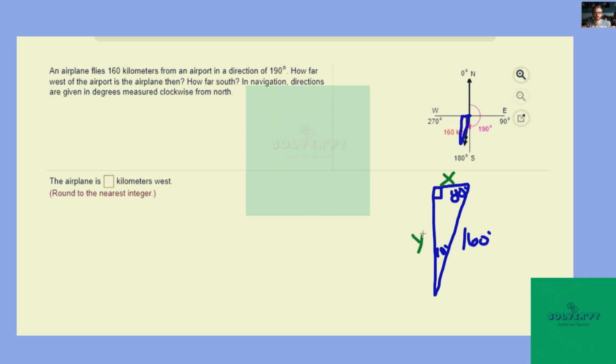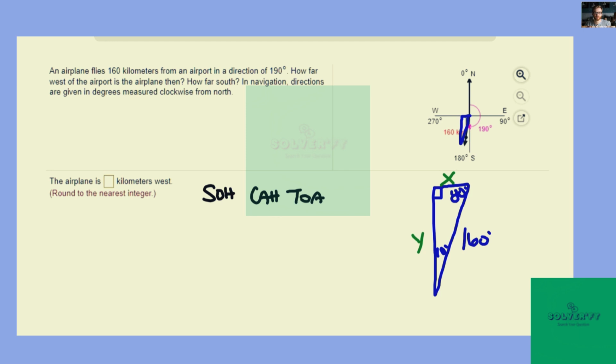If we refer to our right triangle trig ratios, sine, cosine, and tangent, you might call it SOHCAHTOA, then I'll go from the 80-degree angle. If we want to find x, the west amount would be the adjacent compared to the hypotenuse. That's cosine.